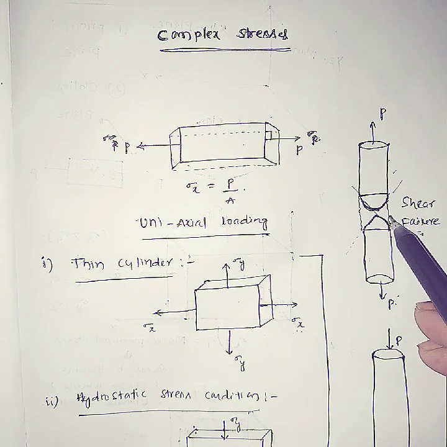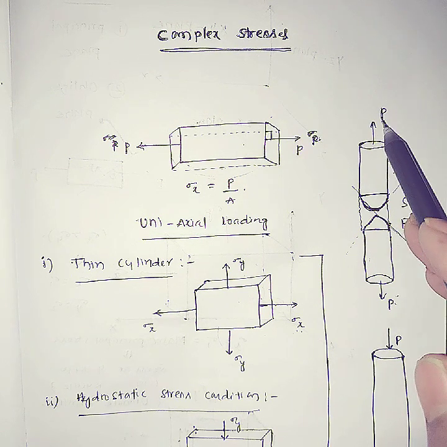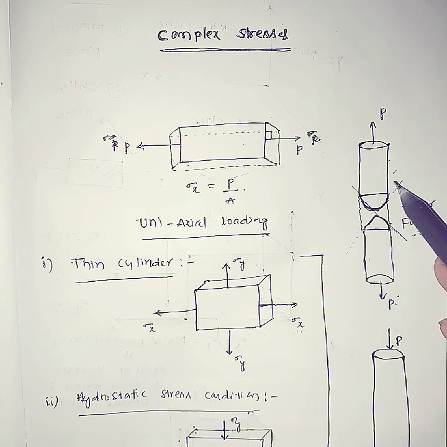Sir, in most cases we use this tensile load, which is a uniaxial load. One more example of shear failure is a fan tie rod. In the tie rod, the upper portion has tension and the bottom portion carries the fan weight.